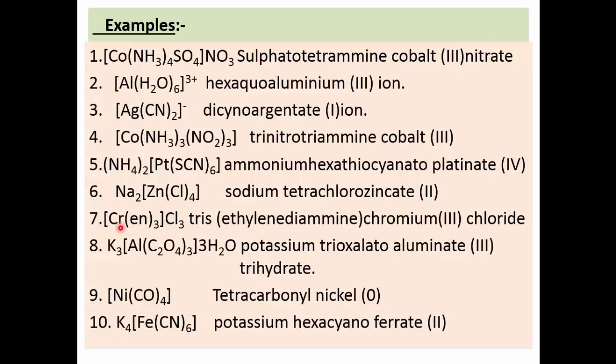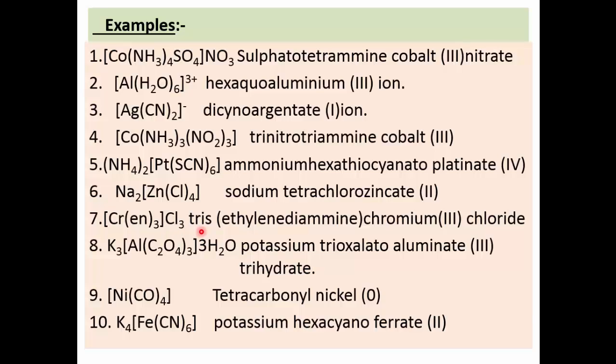Next complex. Again here we have to use rule number 2. This is a cationic complex. Chromium is attached to 3 ethylene diamine molecules. Ethylene diamine molecules are neutral. On chromium there is a plus 3 charge. So plus 3 charge is present on the square bracket, which is neutralized by these 3 chloride ions present outside the square bracket. Therefore, naming of the complex.